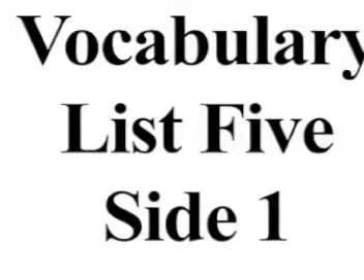Number 7 is a noun, aner. Number 8 is a noun, anthropos. We get anthropology from this word.